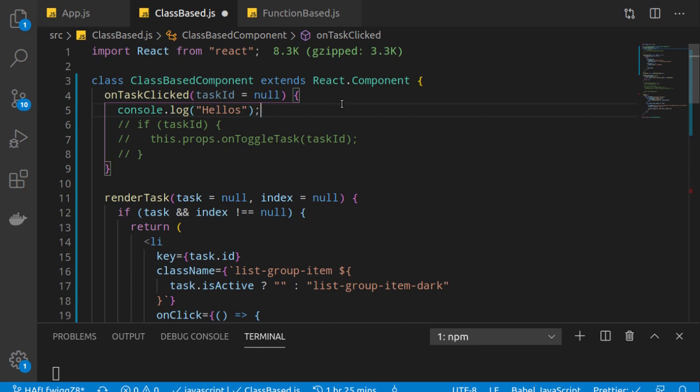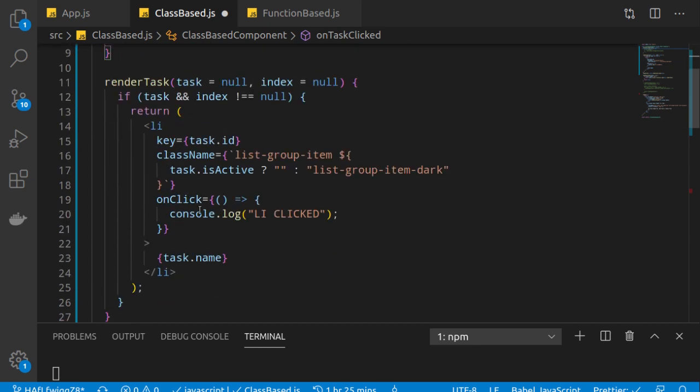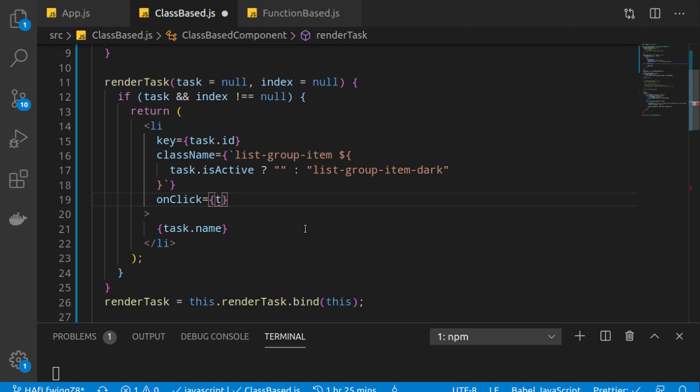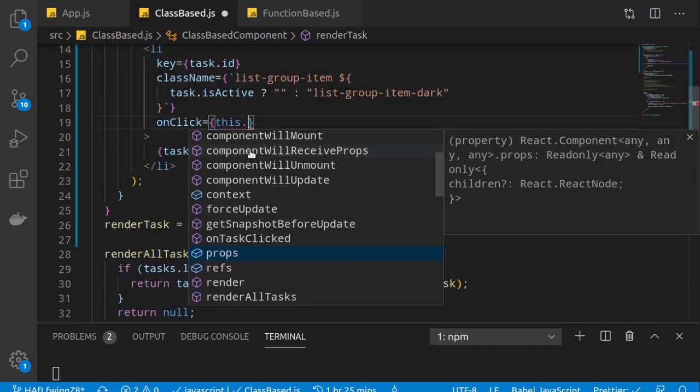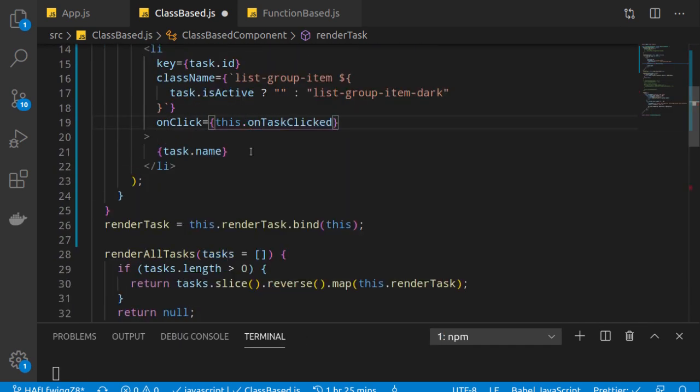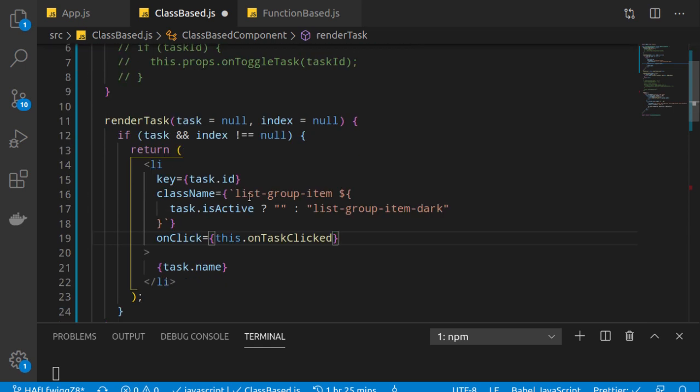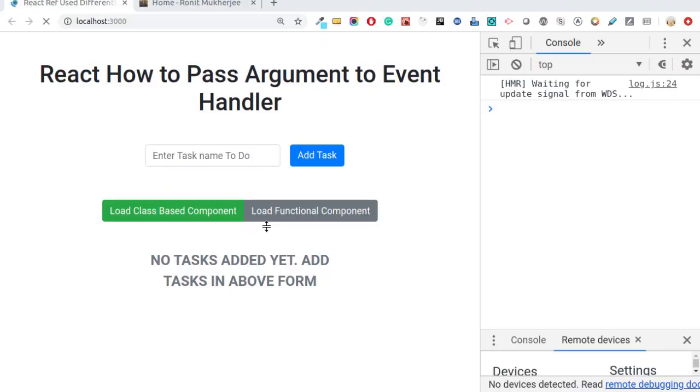Let's print hello this time, but this time we are not passing the anonymous function, but we will pass the reference to that particular function. Which one? This one, onTaskClicked. Earlier we created an anonymous function and passed it to the event handler. This time we have a predefined function, and we are passing it to the event. Clear till now? Let's go back to our browser and see if there are any changes.